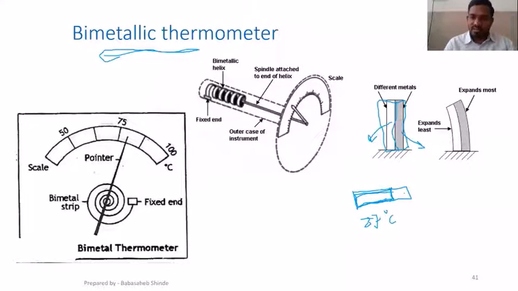So there will be expansion and contraction with change in temperature. The ratio of this change in dimension to change in temperature is called the thermal expansion coefficient.